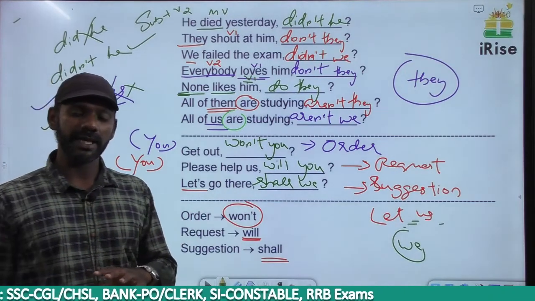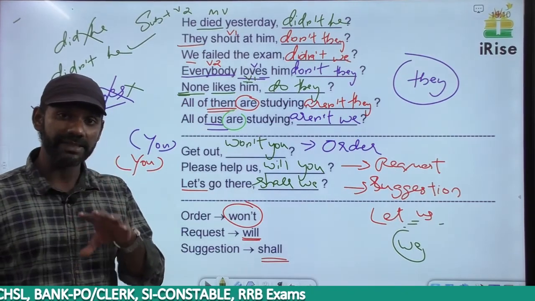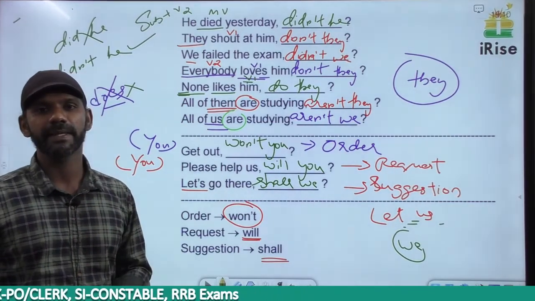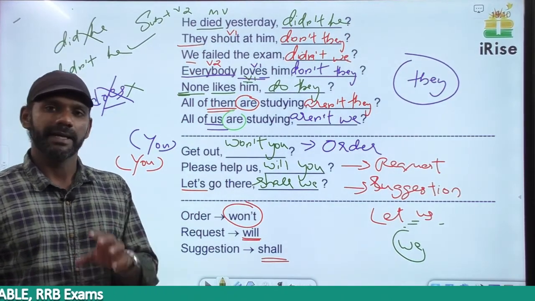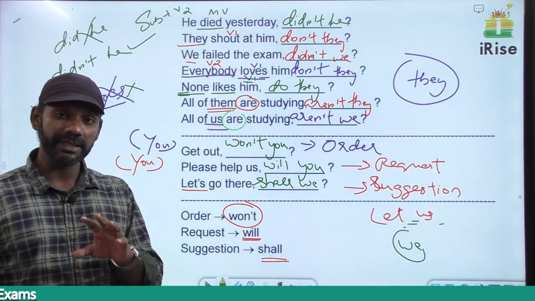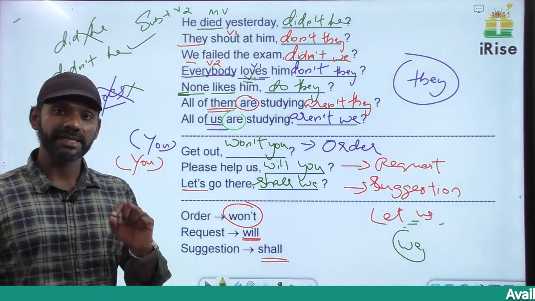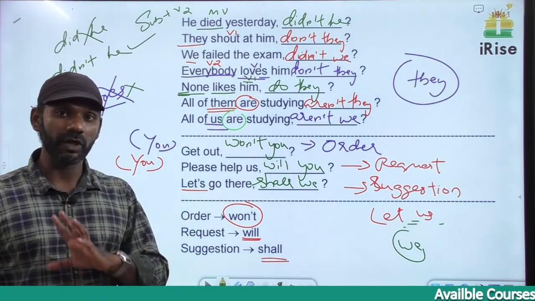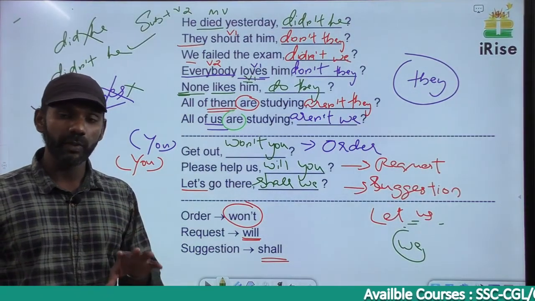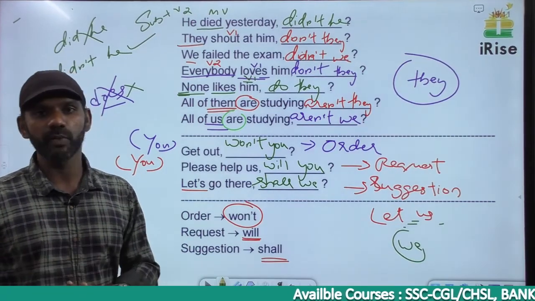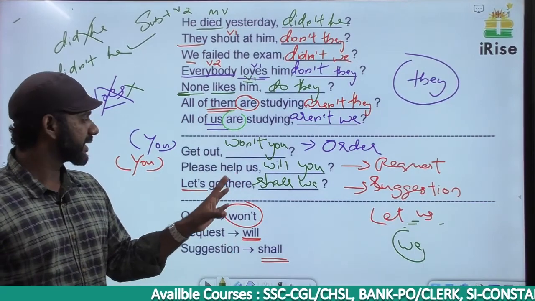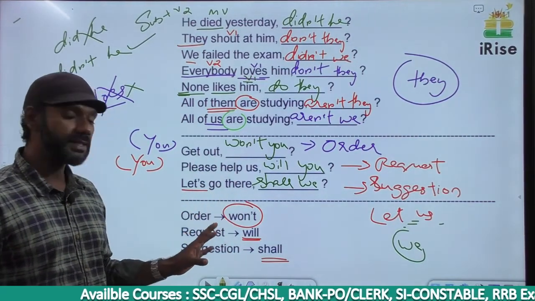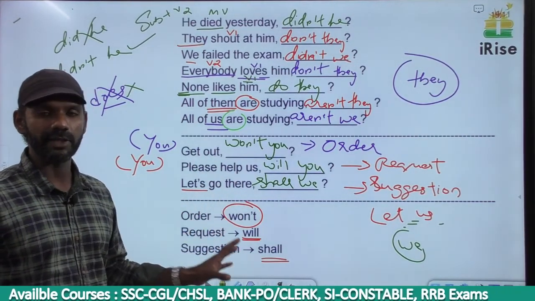So we can frame a tag based on the auxiliary verb and the subject, the pronoun in the sentence. We don't use full forms in the tag, we use only short forms in the tag. The pronoun that appears in the tag must be in the subjective form. If there is an N word in the sentence, in the tag there should not be an N word. If there is no N word in the sentence, in the tag there must be an N word. And this is a rule that needs to be kept in mind in the case of an order, a request and a suggestion.